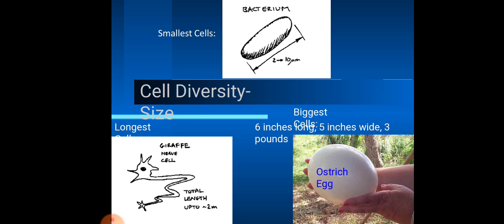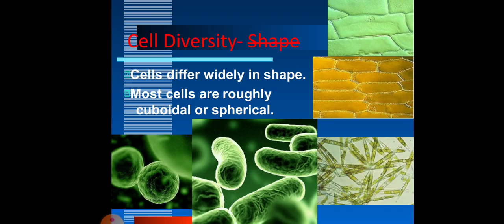In the case of cell size diversity, the smallest cells are those of bacteria, which are only 2 to 10 micrometers. The longest cell is the giraffe nerve cell, and the biggest cell is the ostrich egg, which is 6 inches long, 5 inches wide, and 3 pounds in weight.